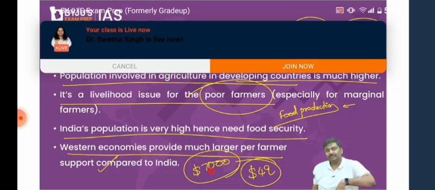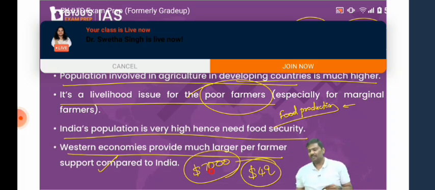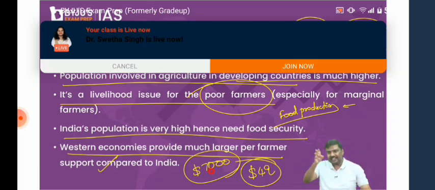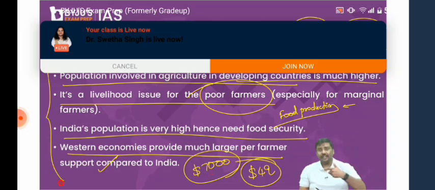So who should contain the subsidies? USA. Many of you feel, yes, sir, it is correct, they should control it. But tell me, a simple question: does the agreement on agriculture talk about per farmer subsidies or overall agriculture subsidies? When you discuss that agreement, is it covering per farmer subsidies or the overall subsidies given for agriculture, for rice cultivation, for wheat cultivation, etc.? It talks about overall. That's the reason the government of India is not happy with this. They say we will have to review all of it.